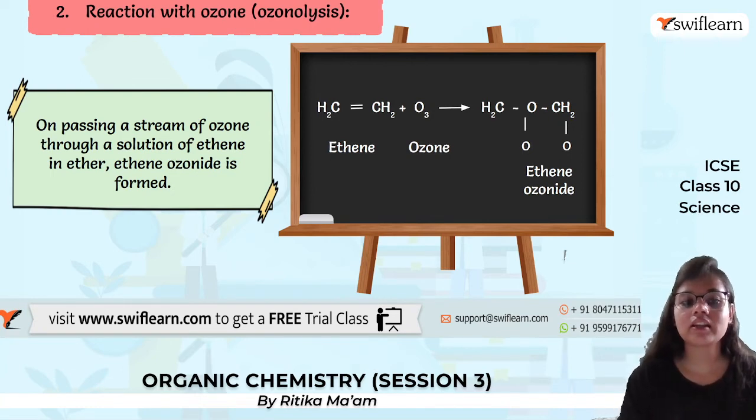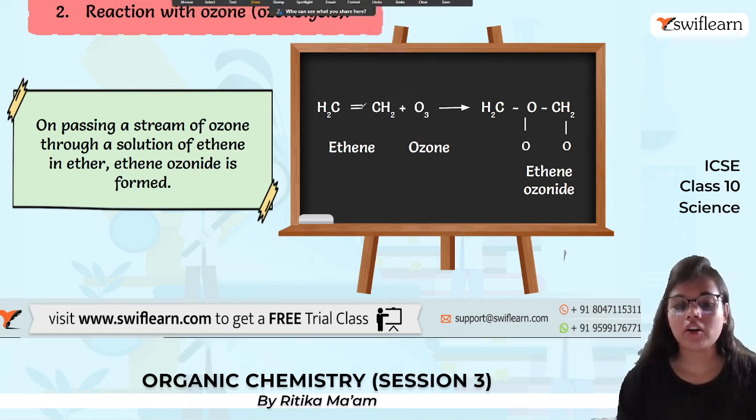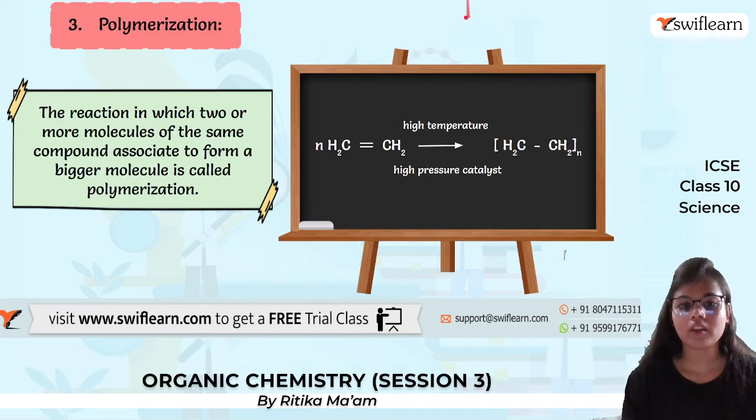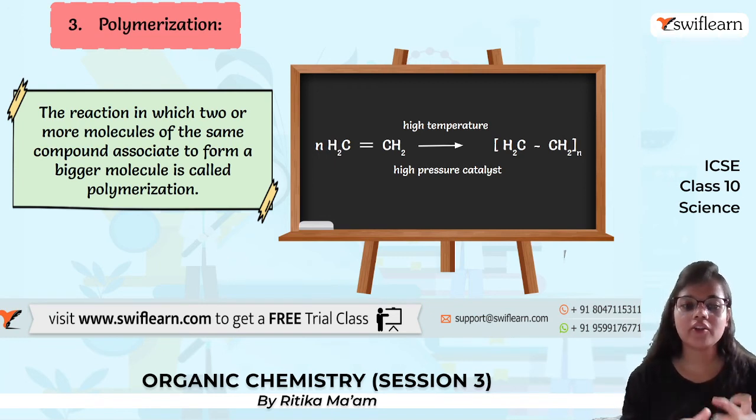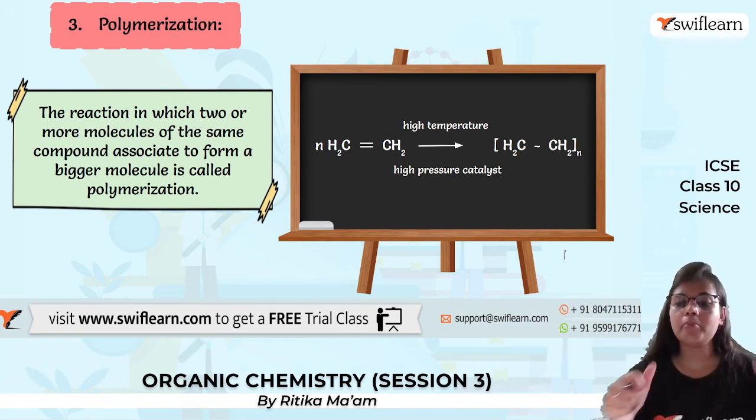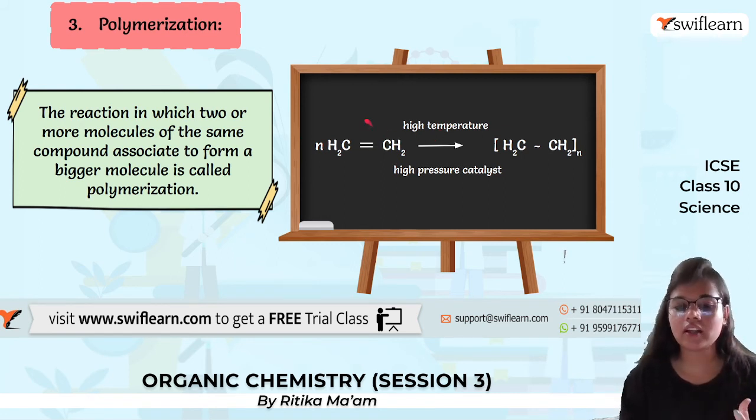Ozonolysis, which is the reaction with ozone. When we pass a stream of ozone through a solution of ethene in ether, ethene ozonoid is formed. And next is polymerization. What is polymerization? It is a reaction wherein two or more molecules of the same compound form a big molecule. If we give ethene high temperature, high pressure and a catalyst, it converts into polymers.